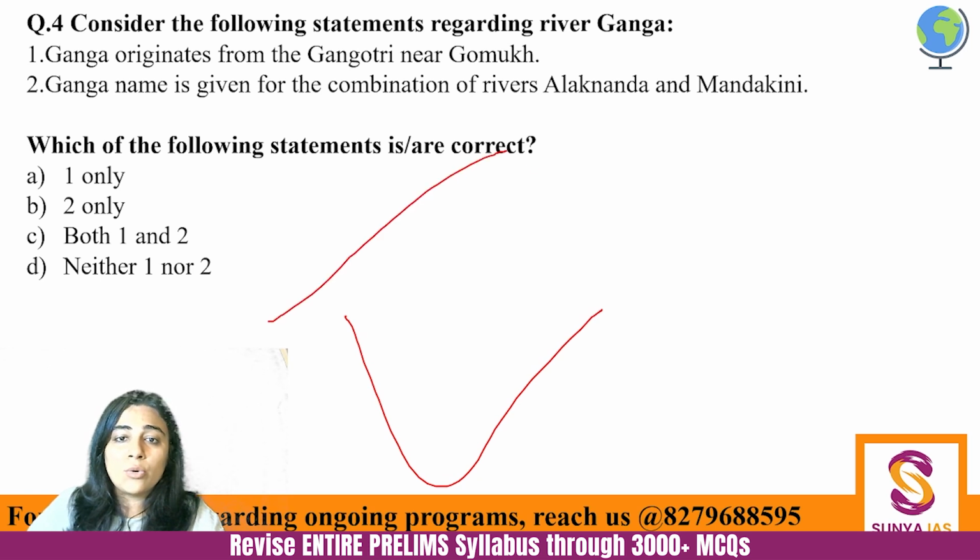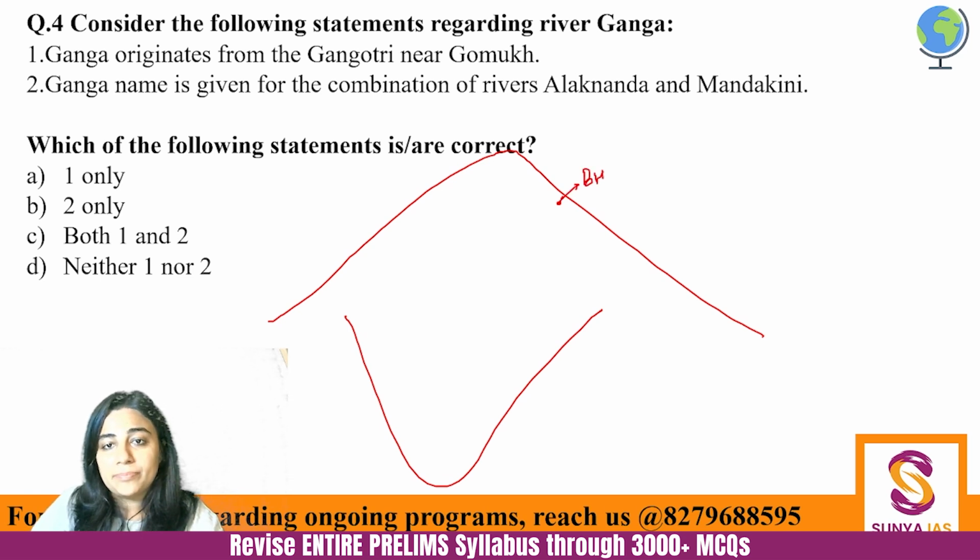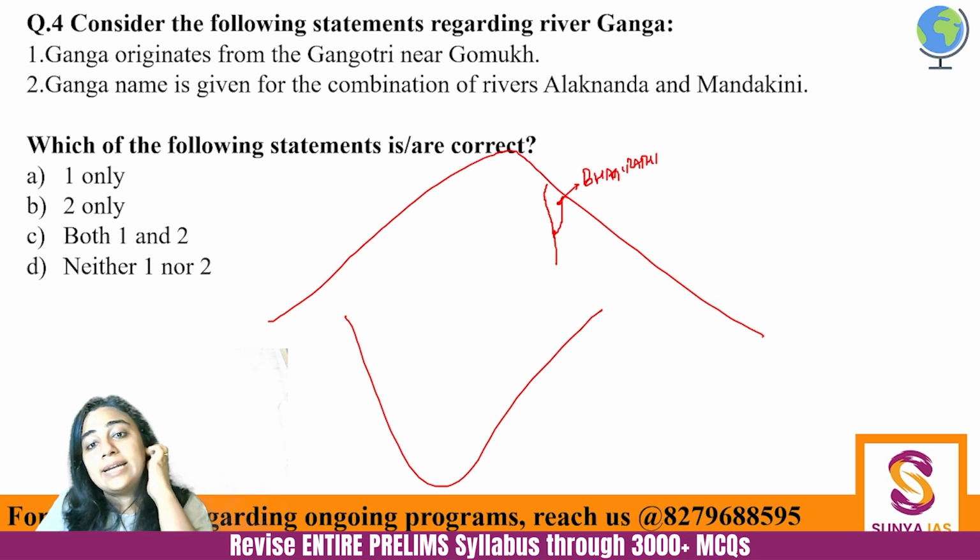So Ganga starts from the Gomukh glacier in Gangotri and it starts as Bhagirathi. And here comes another river, Alaknanda. Alaknanda is joined by various rivers at various prayags, which are basically called Panch Prayag. There are 5 prayags and the most important one is Dev Prayag, because Bhagirathi meets Alaknanda at Dev Prayag.